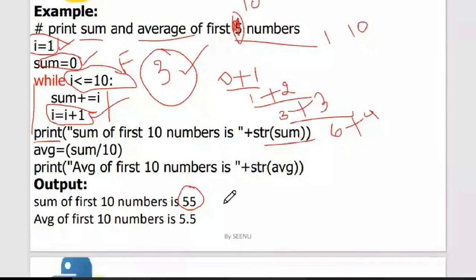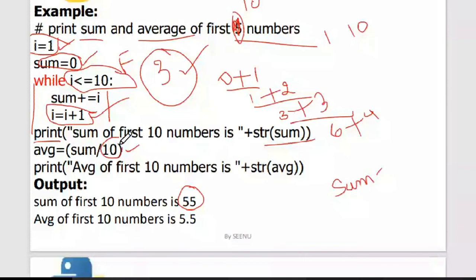Now I'm saying average is equal to sum by i. I can also say sum by i, where i is not confined to the loop. It is declared outside the loop, so it is available throughout the program. You can also say i, or i minus 1. You can use i over here if you want to, but I have also used 10 over here.